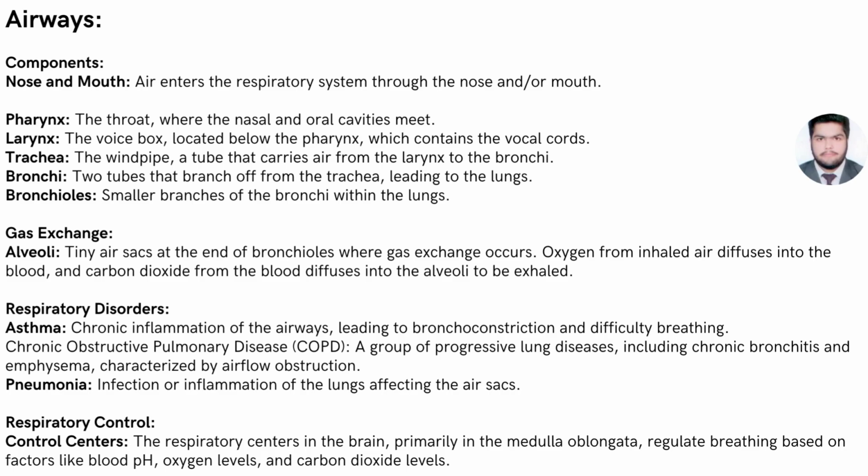Airways, components. Nose and mouth: air enters the respiratory system through the nose and or mouth. Pharynx: the throat where the nasal and oral cavity meet. Larynx: the voice box located below the pharynx, which contains the vocal cords. Trachea: the windpipe, a tube that carries air from the larynx to the bronchi. Bronchi: two tubes that branch off from the trachea leading to the lungs.